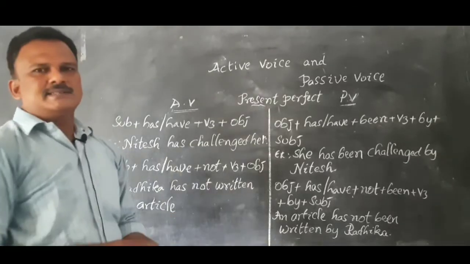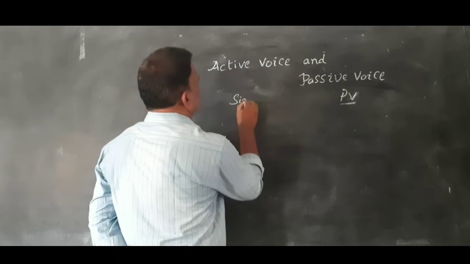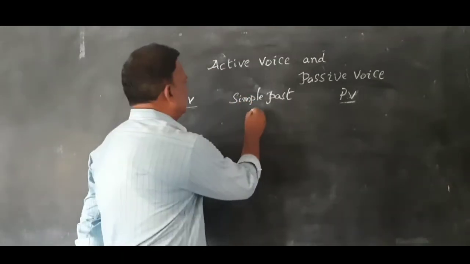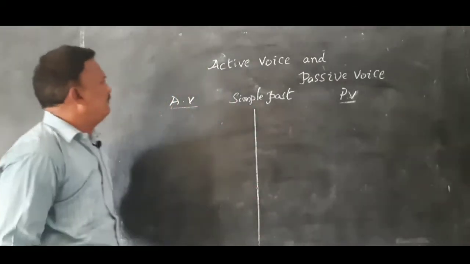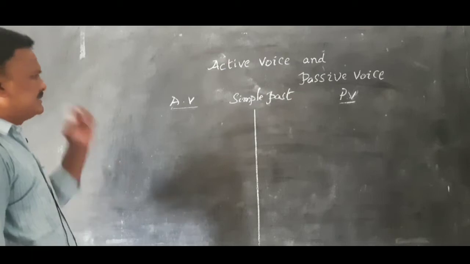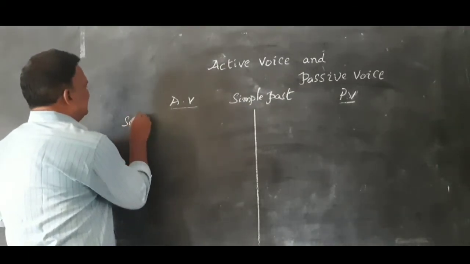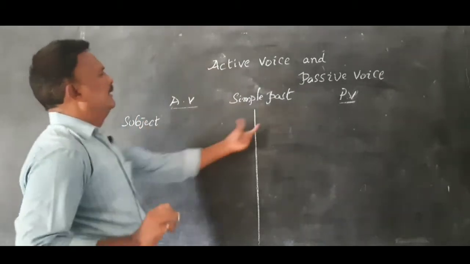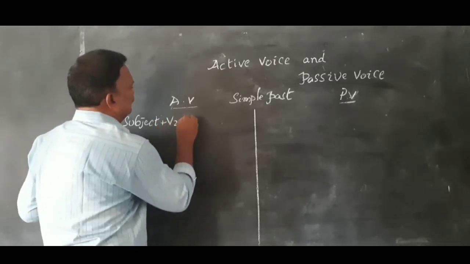Now, we will discuss simple past. The structure of active voice in simple past: subject plus V2 plus object. It is past, so we have to use V2.